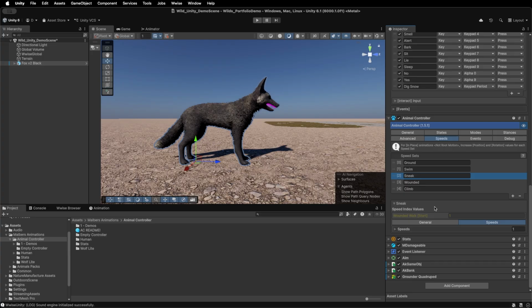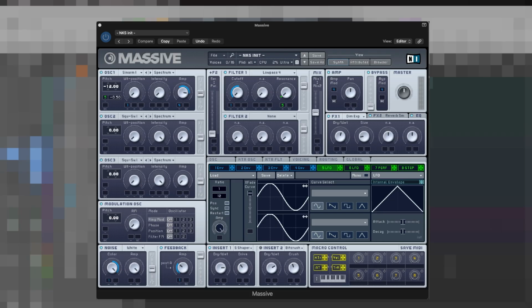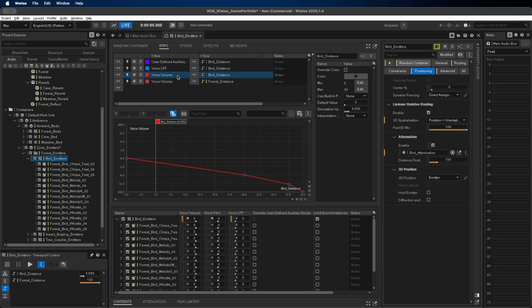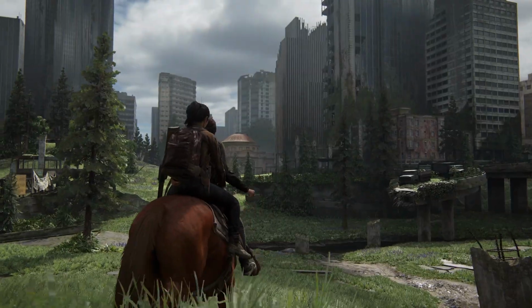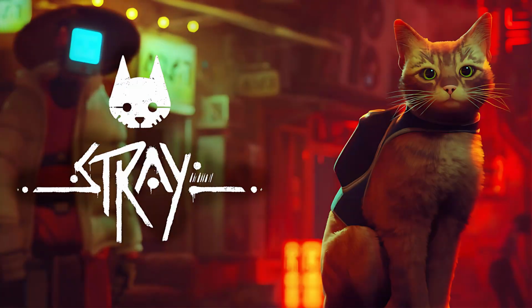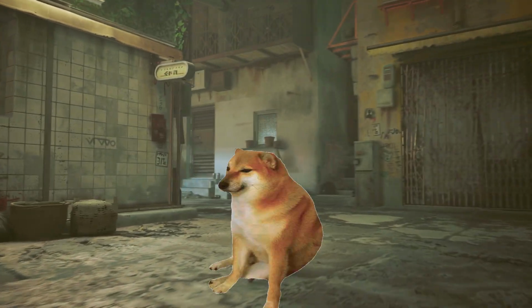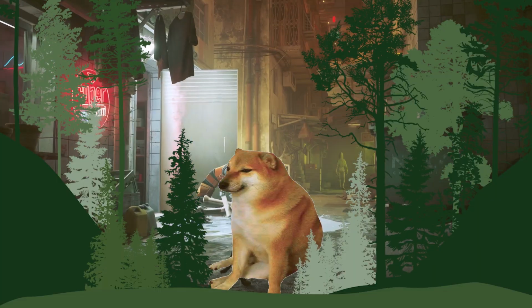My goal is to develop a game demo in Unity that'll demonstrate a mastery of sound design, music composition, and implementation using Wwise. I'm going to make a third-person semi-open world adventure demo with a realistic art design that focuses on exploration and stealth. Think spiritual successor to Stray, but instead of a kitty cat, you play as a dog, and instead of a sci-fi futuristic city, the setting is a dense, magical forest.